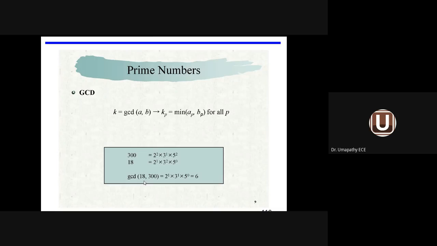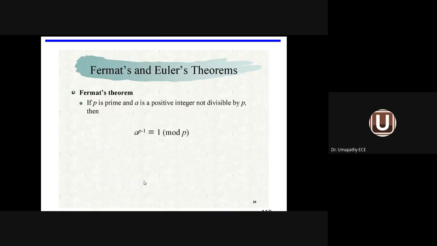So for the GCD of two numbers, here also prime numbers play an important role. So using prime numbers, we are able to do all sorts of arithmetical operations, addition, multiplication, division, as well as find the GCD of two given numbers using the concept of prime numbers. Then we come across two theorems. One is called Fermat theorem, another one is Euler theorem.